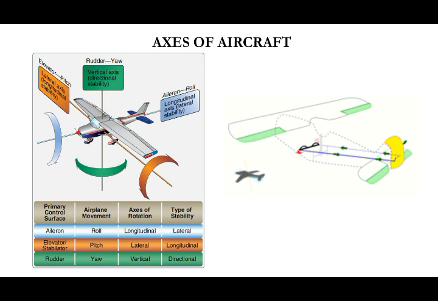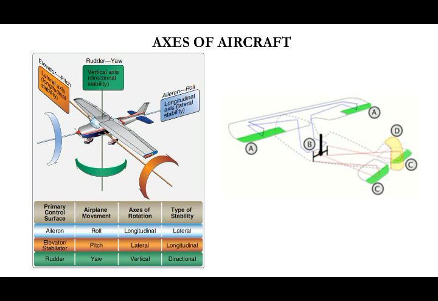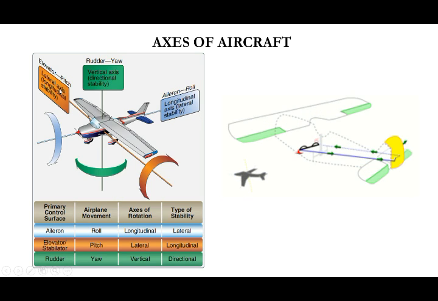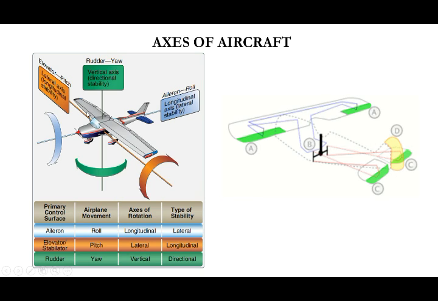Next, aircraft axis. We have three axes. One is the longitudinal axis, which acts along the fuselage length. The second one is the vertical axis, which acts normal to the longitudinal axis. And the lateral axis acts along the wingspan, that is, from one end of the wing to the other end of the wing.